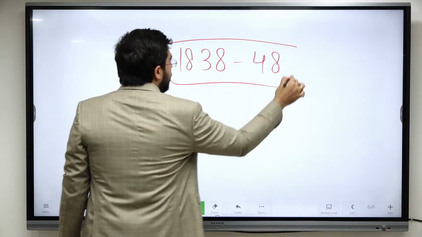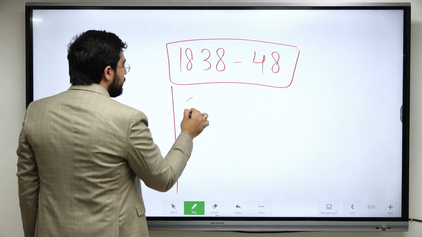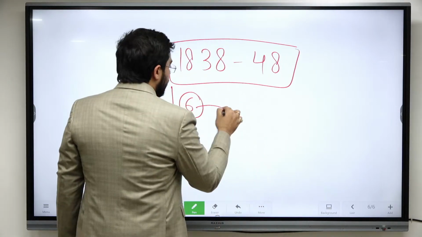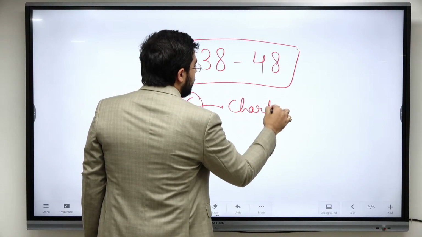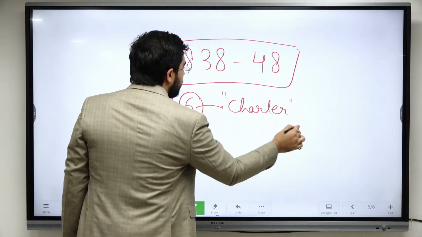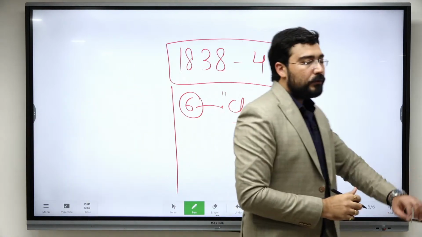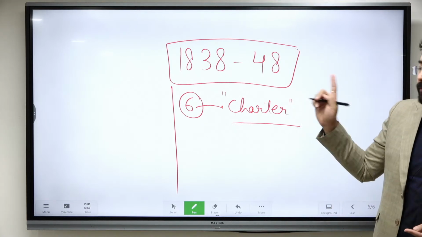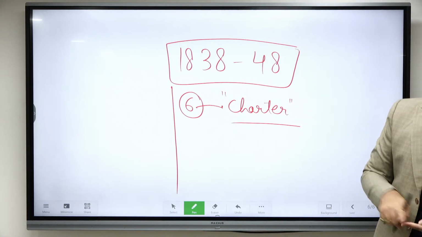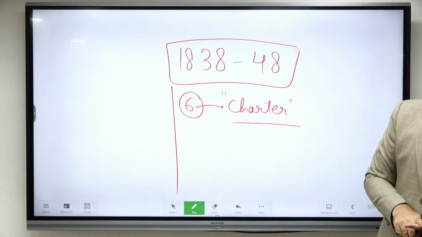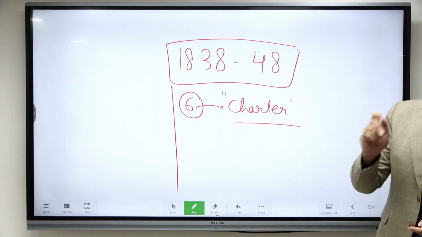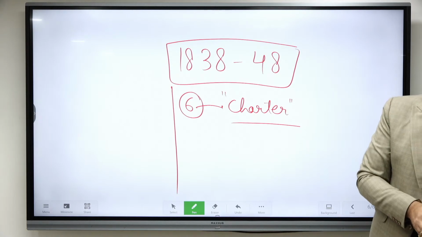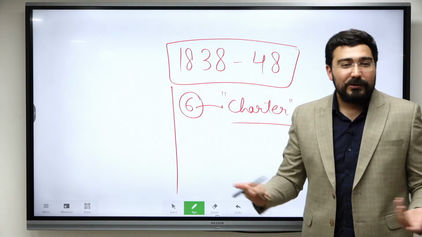This is the time period. They came up with 6 specific demands. That's why it is known as charter. 6 demands were there in the charter. Like we have already discussed, the Reform Act of 1832 did not lead to creation of secret ballot. That was one of the demands. Okay, salary for MPs, that was also a demand of the Chartists. Okay, they also demanded specifically election every year. Now this was a bit of a peculiar demand. हर साल अगर इलेक्शन करेंगे तो कैसे जिएंगे, right?